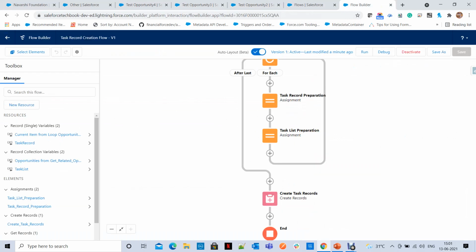If you want to do anything else, if you want to update these opportunities themselves, you can do that also. You only need to know how you can iterate through and how you can get the record for each iteration. That's important. This is how you can do loops, get records, use collection variables, and create records.